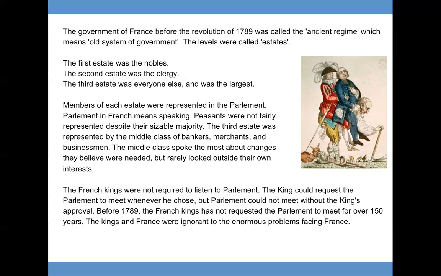The French kings were not required to listen to Parliament. The king could request the Parliament to meet whenever he chose, but Parliament could not meet without the king's approval. Before 1789, the French kings had not requested the Parliament to meet for over 150 years. The kings in France were ignorant of the enormous problems facing France.